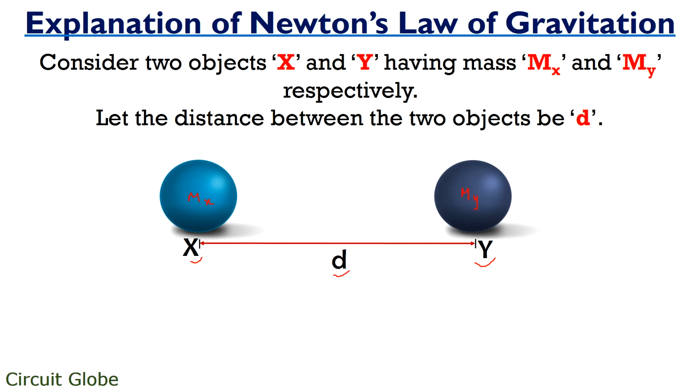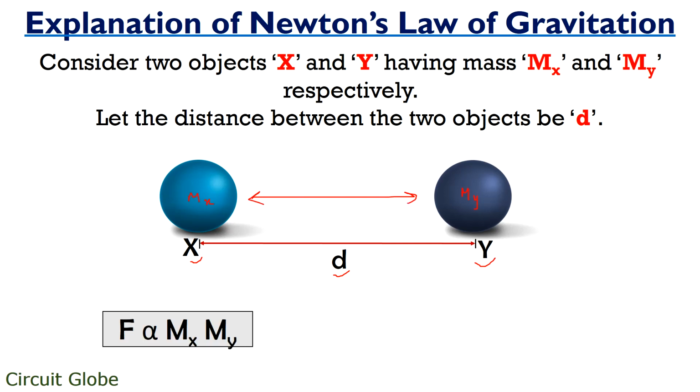So according to Newton, the force acting between these two objects in the universe will be directly proportional to the product of their respective masses and inversely proportional to the square of the distance between the two objects. It is to be kept in mind that gravitational force is a central force, thus the distance between two objects is considered from the point of their centers. And this is the reason why we have shown the distance d from the center of these two objects.